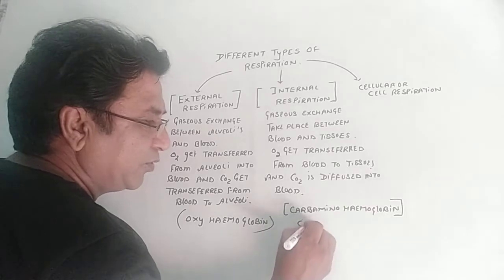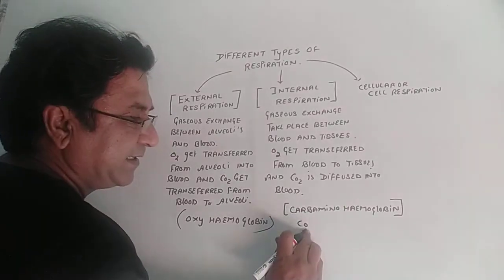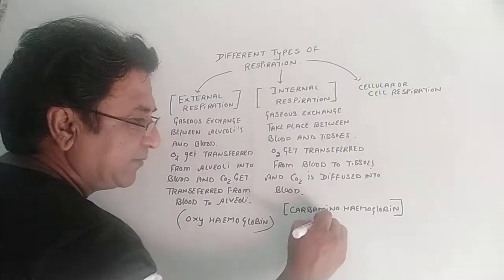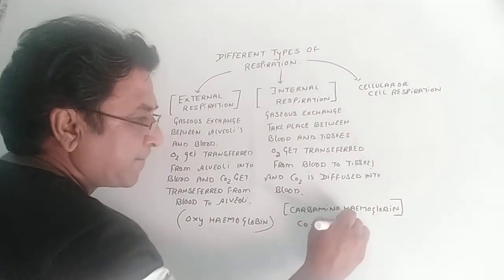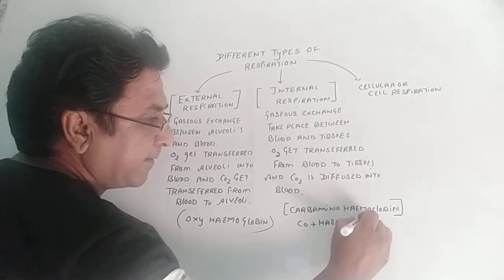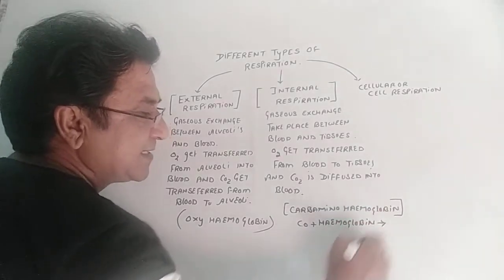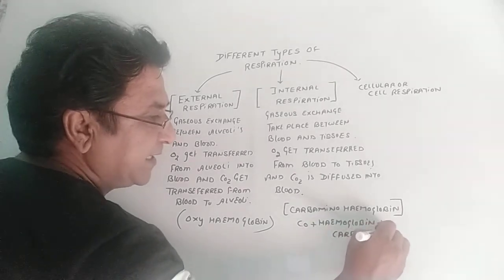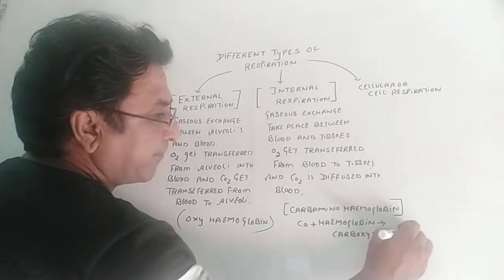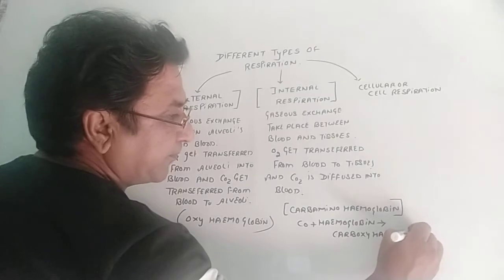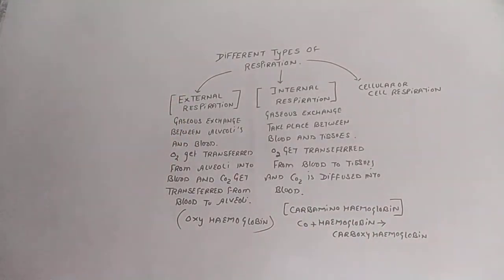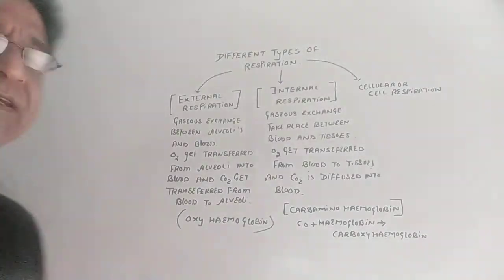But if carbon monoxide, which has a great affinity, more than oxygen, combines with the hemoglobin, then it is called carboxyhemoglobin. Remember that. These small terms make a lot of difference in the competitive exams.